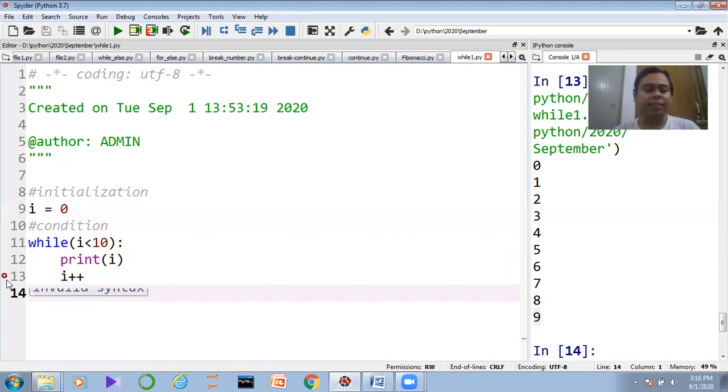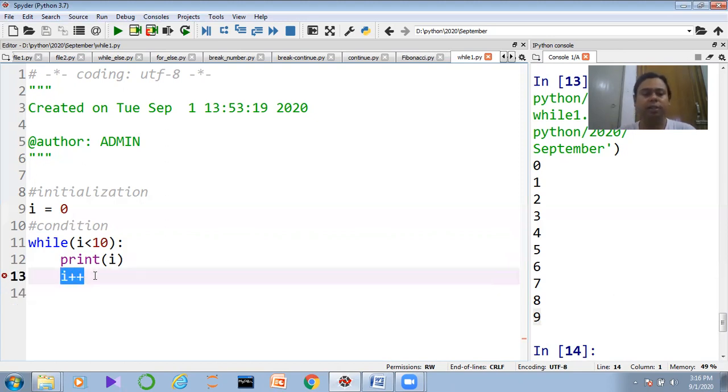So here it is actually showing you what? It is showing you the invalid syntax or the syntactical error. But if you want to define it like this, i plus equal to 1, it is possible, guys. i plus equal to 1 is supported. So that is the basic story of the while loop, the syntax of the while loop.